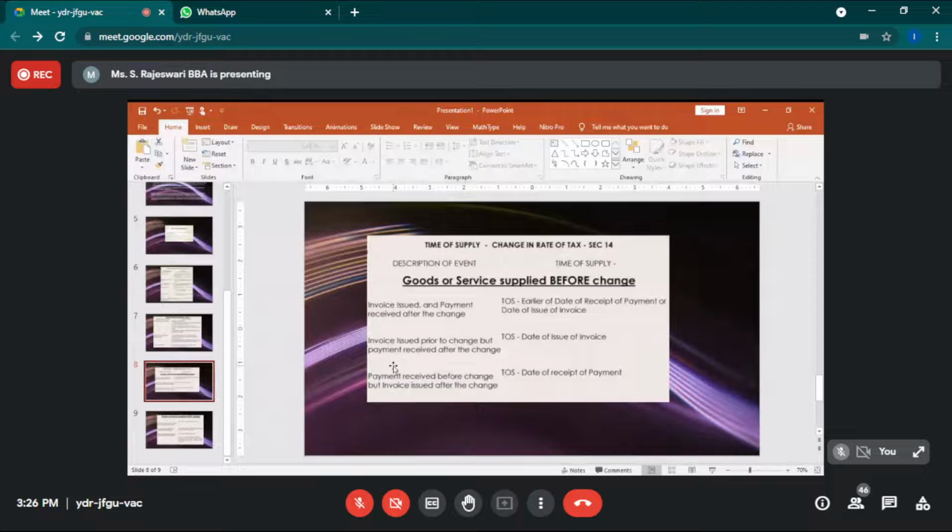Next one is, if you have received the payment before the change, but the invoice is issued after the change. Whatever payment you receive, for that only you will be paying the GST. So these are the tax liability rules available in GST. Three norms are there.